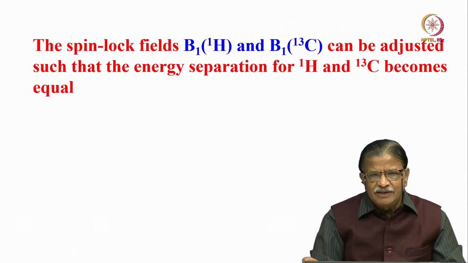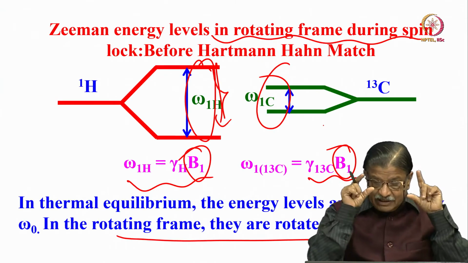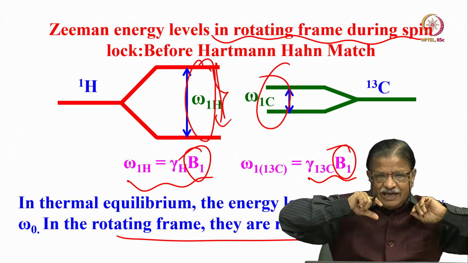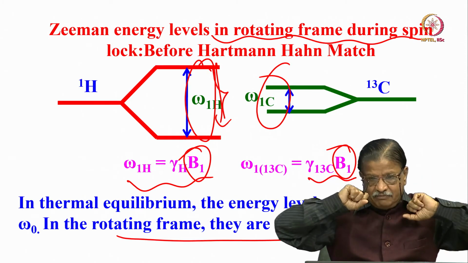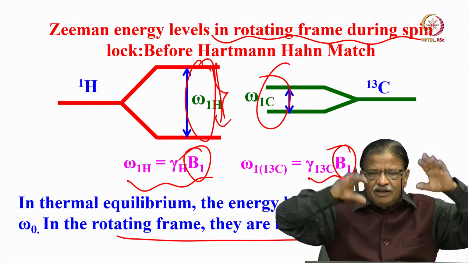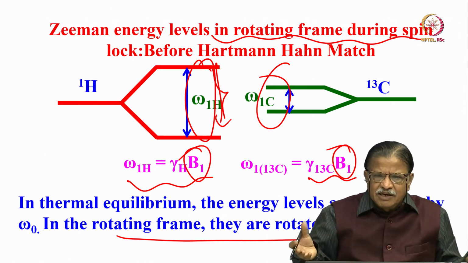But then what we will do is, now I can adjust the spin lock power. See, at room temperature, when the magnetization is along the Z axis in thermal equilibrium, you cannot equate the energy separations, because whatever you do, when you change the magnetic field, the energy difference for both proton and carbon changes by an equal amount, linearly.